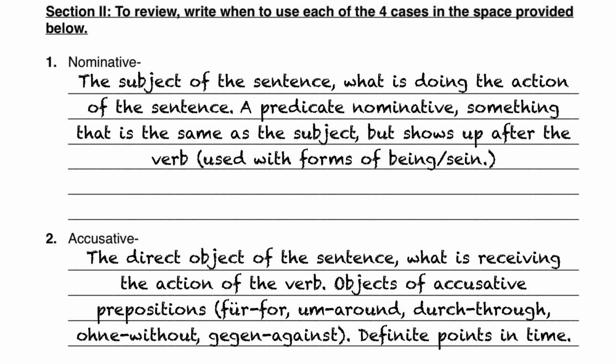Also, you have für, durch, ohne, and gegen. Those are the prepositions that my textbook talks about for the accusative prepositions. There's also bis and entlang, but those don't show up in our textbook, and so I ignore those for the purposes of these videos. You also have definite points in time, and by that I mean like every morning, jeden Morgen. That would be the accusative case. It does get a little fuzzy once you get to subjective points in time, so things like one day, that's actually going to be using the genitive case.